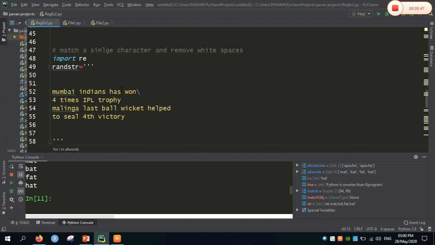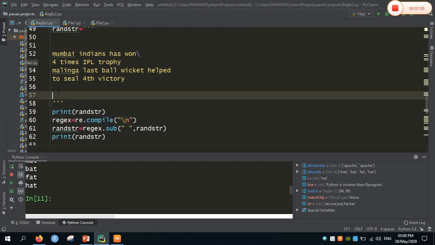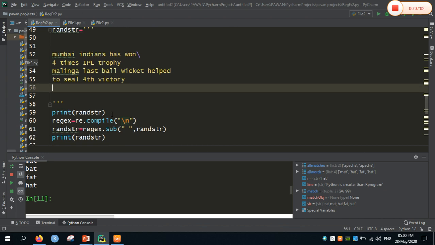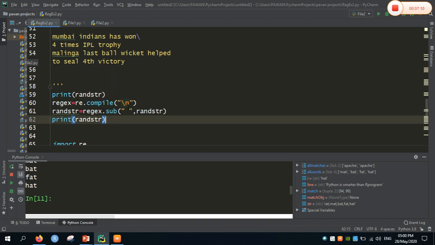Now, how do we match a single character or remove the white spaces? That is, for example, I am going to remove the white spaces in the given string. So let us take my string as randstr. Here I have passed a string with spaces along with some message, and I will be ending the string. Now I will be printing the randstr first. Now using a method called the compile method in regular expression, which is a static method, it is going to remove the lines as well as white spaces.